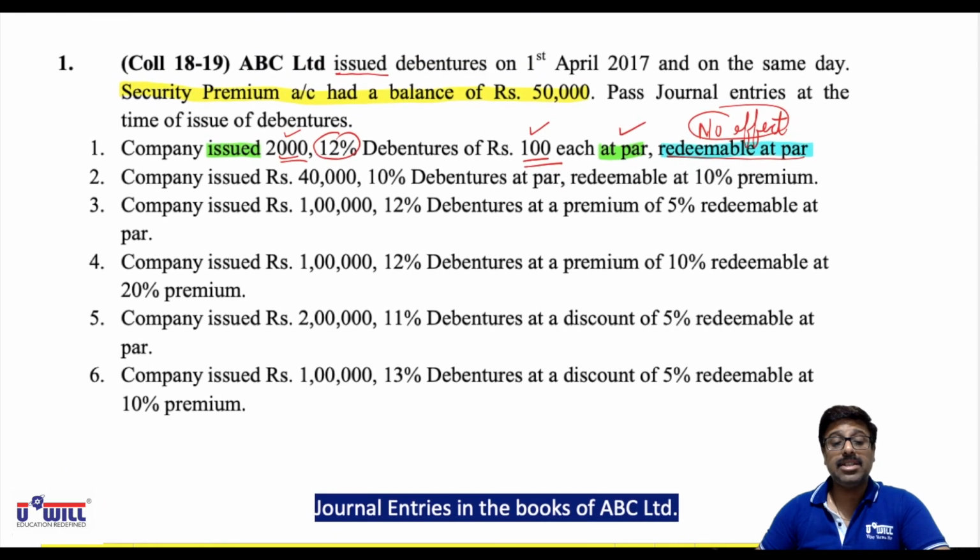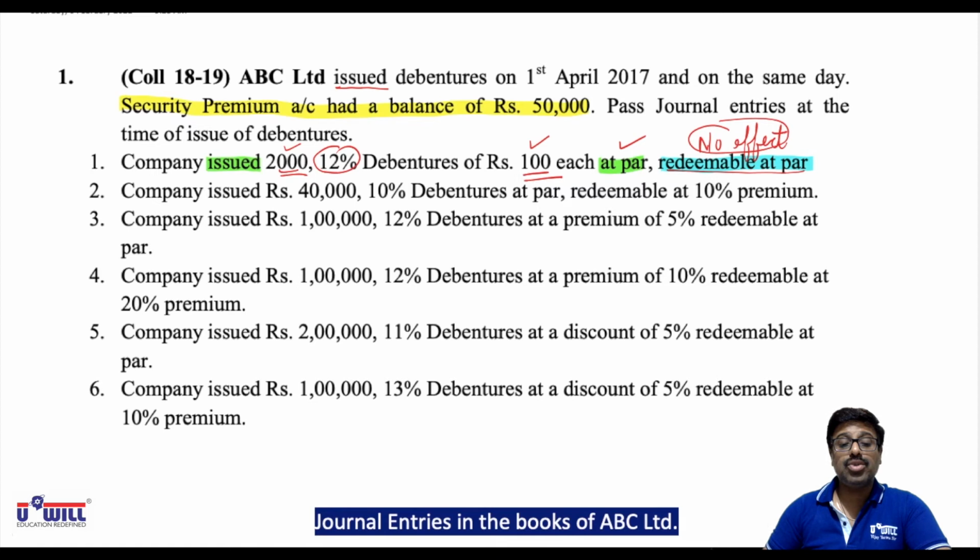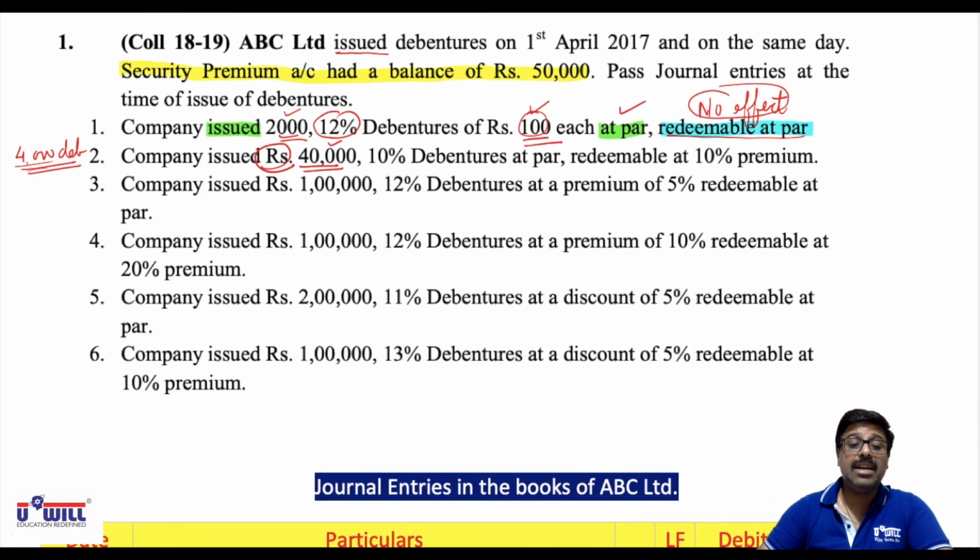Now look at the second situation. Company issued, okay, here rupees is directly given. So straight away 40,000 is the amount. Company issued means 40,000, you can say divide by 100. 4,000 debentures would have been issued. You can mention it on the left side or right side. 40,000 divided by 100. If 100 is the face value generally, 4,000 debentures would have been issued. 10% debentures at par. So again, how are the debentures issued? They are issued at par.